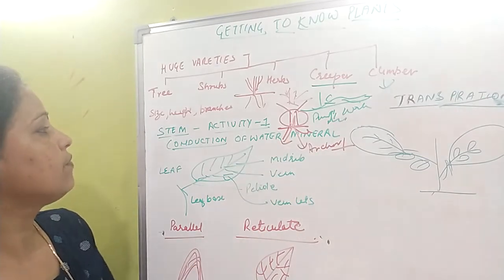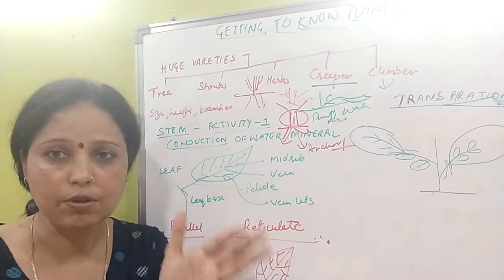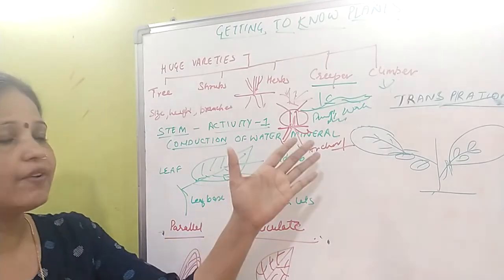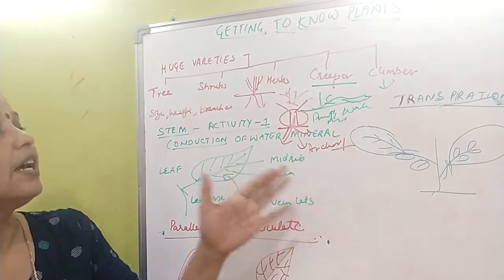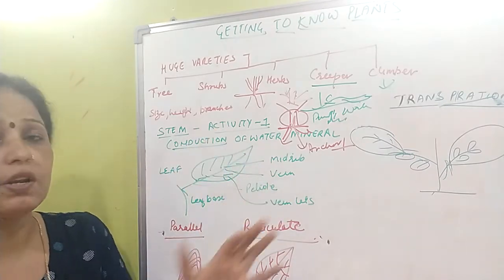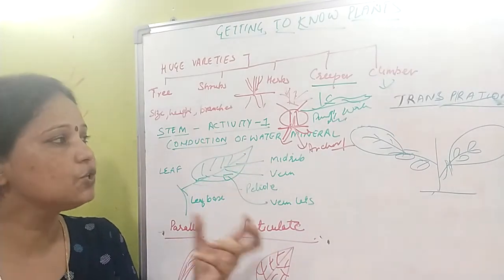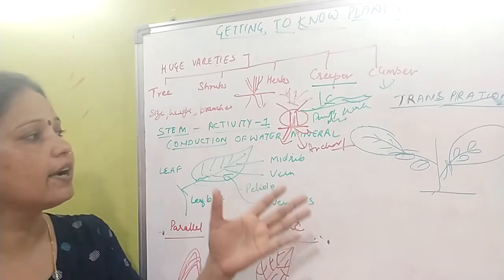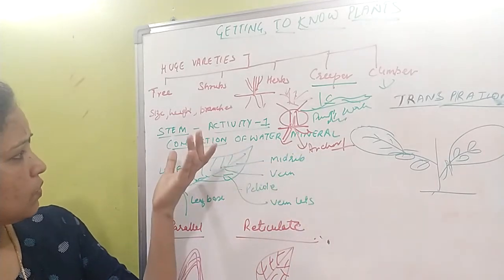Okay, so these are the main functions of the stem, that means it helps to support the whole part of the plant, as well as it provides the conduction of water and minerals from the soil. In the simple sense, minerals are also known as nutrients, the nutrients that are required by the plant. So this is a function.